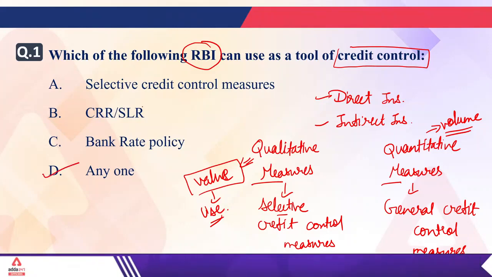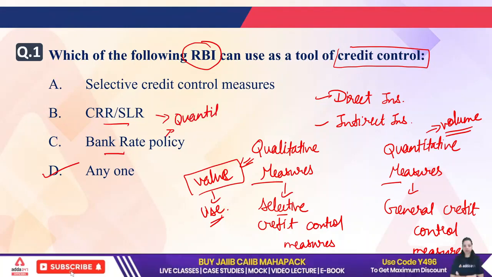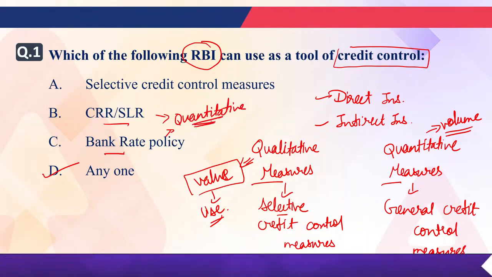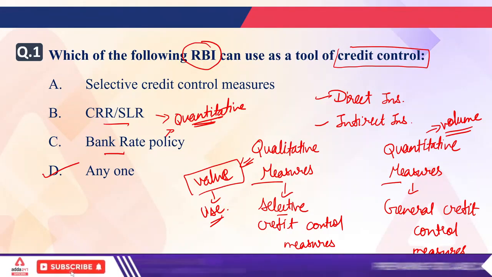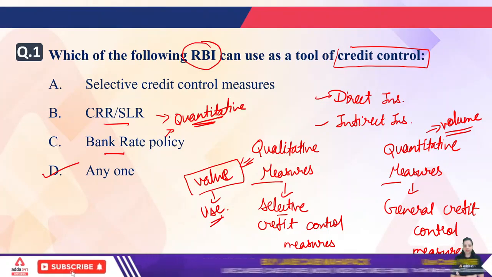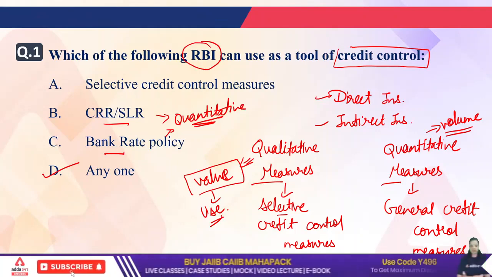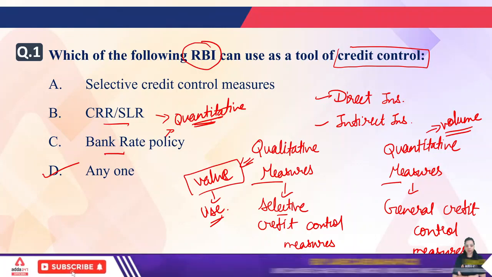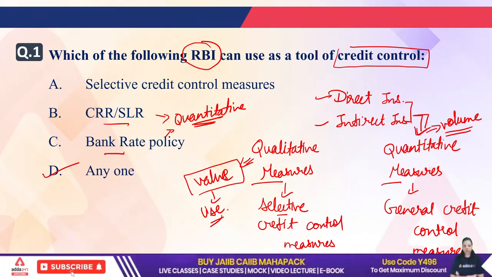Because CRR and SLR are both part of the quantitative credit control measures. If you are increasing or decreasing CRR, SLR or bank rate, they control the volume of money in the market. Okay, CRR, SLR, bank rate, repo rate, reverse repo rate, all these are indirect and direct instruments which help to control the volume of money in the market. So these direct and indirect instruments come under the quantitative control measures, or we can say general credit control measures.